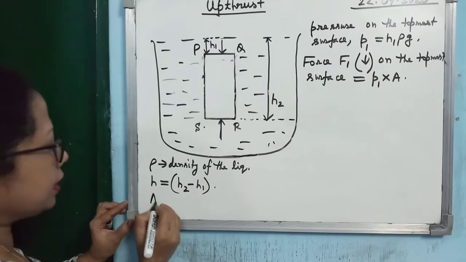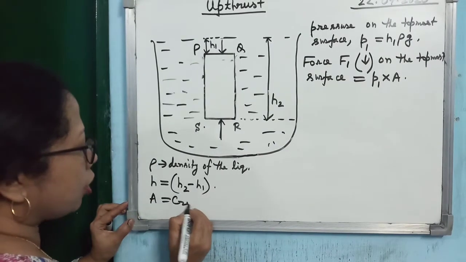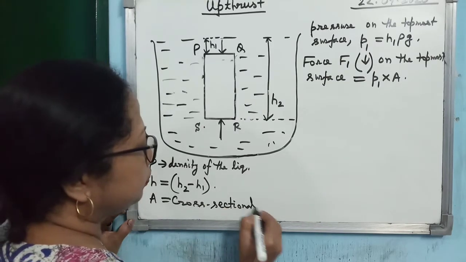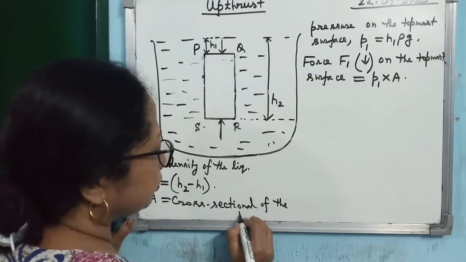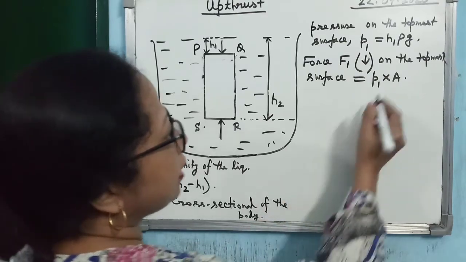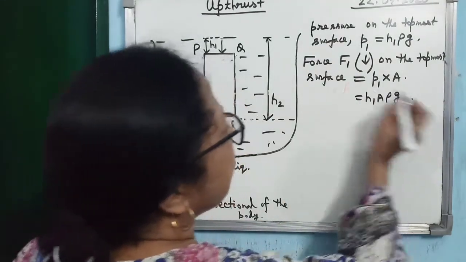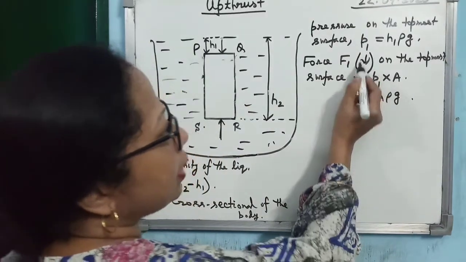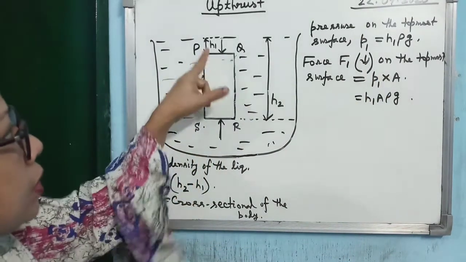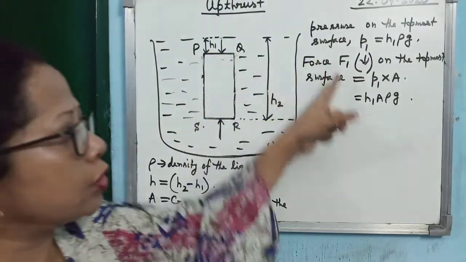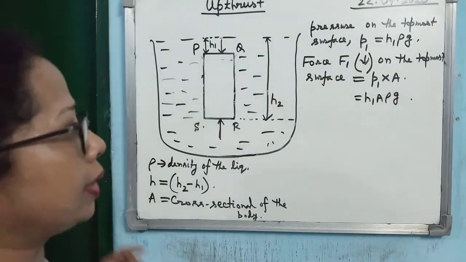So let us consider here A is the cross-sectional area of the body. So you are getting h1 A rho g. Here within bracket I have given an arrow in the downward direction, because the pressure of the liquid is acting in the downward direction, so force is also acting in the downward direction.